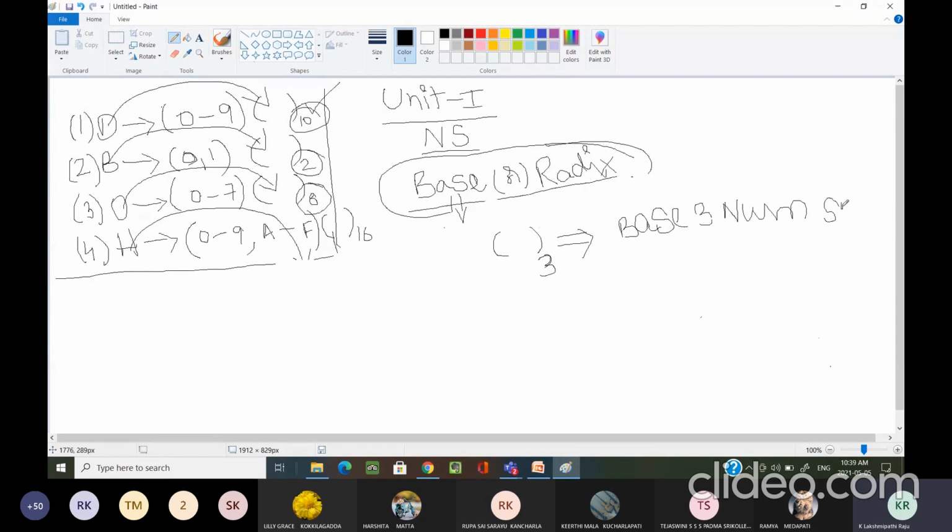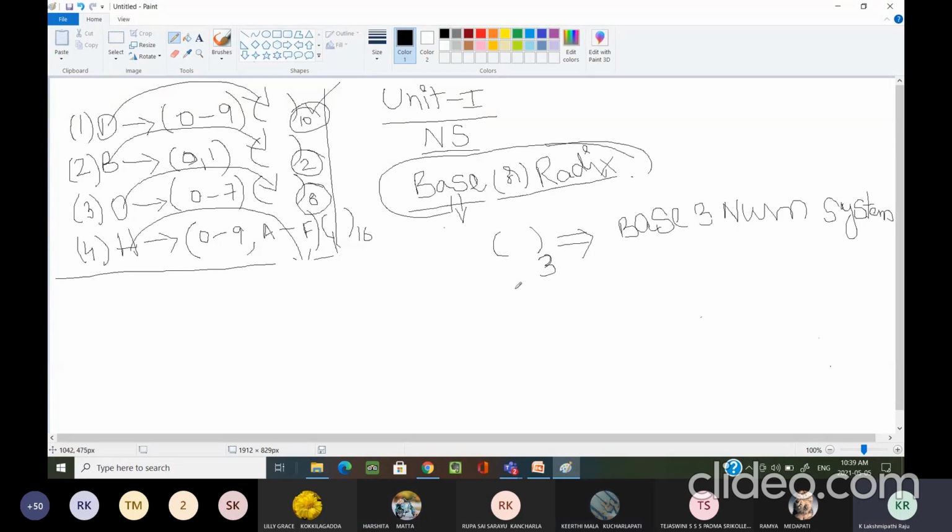Now you know this is a base 3 number system. Now tell me, how many distinct symbols are there? Three distinct symbols are there.